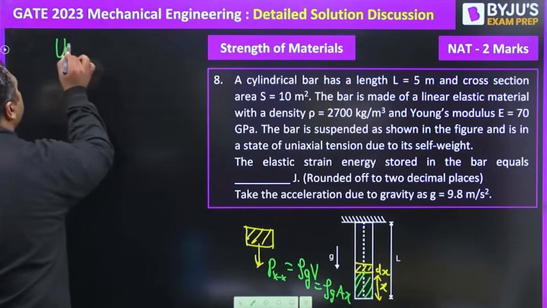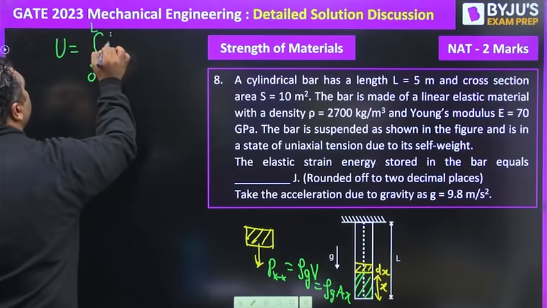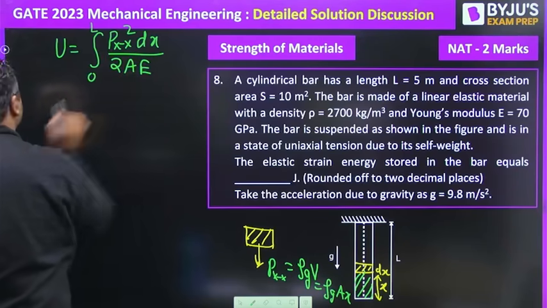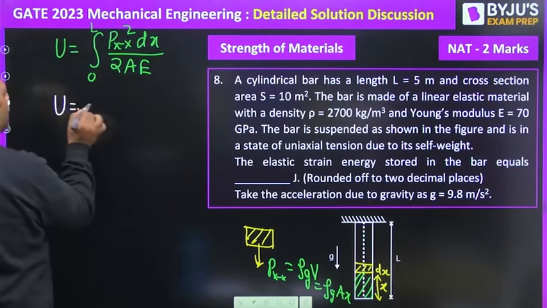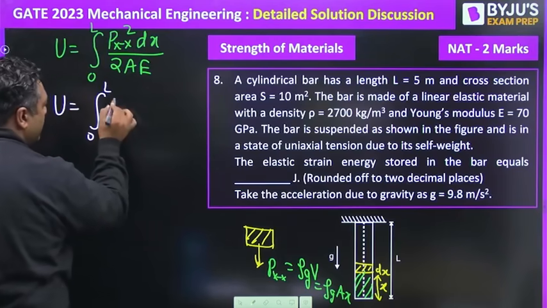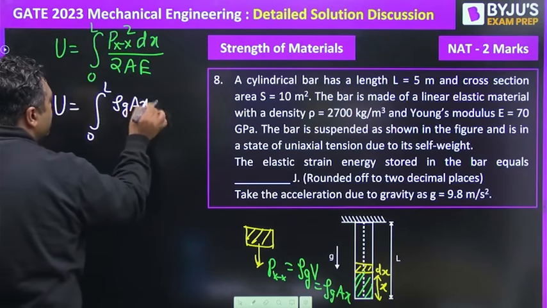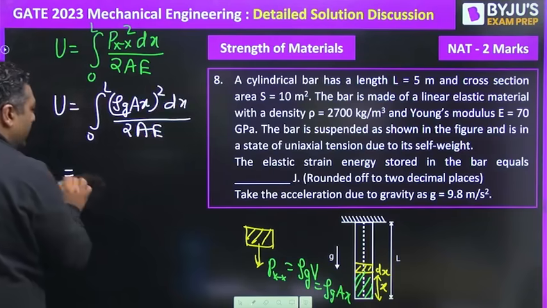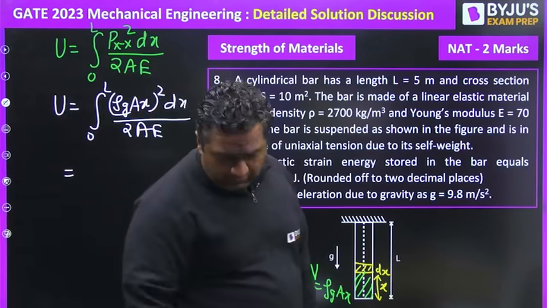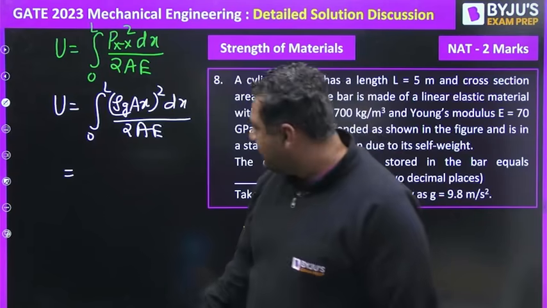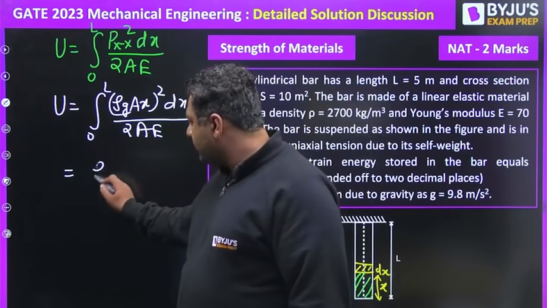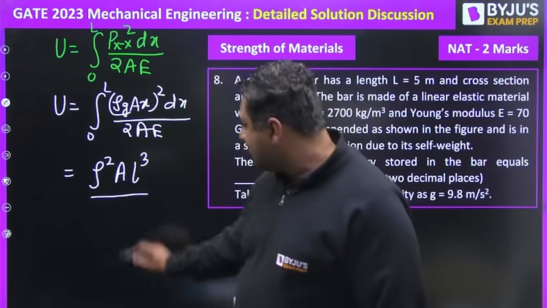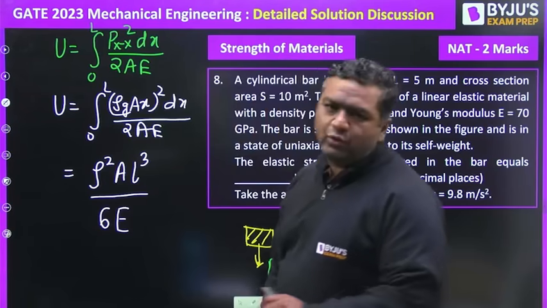So strain energy expression is integral 0 to L Px square dx upon 2AE. So I feel you know the value of U as integral 0 to L, what is Px? Rho g A x whole square dx upon 2AE. I have already solved it for you. When you will solve it, you will be getting the expression to be rho square g square A L cube upon 6E, and all the values are given to us.